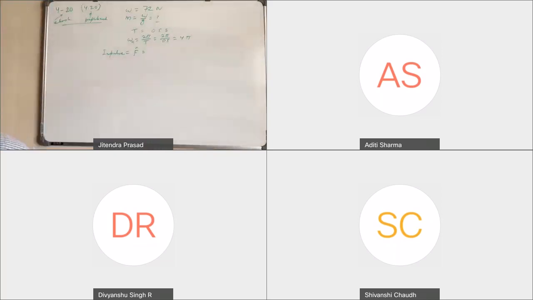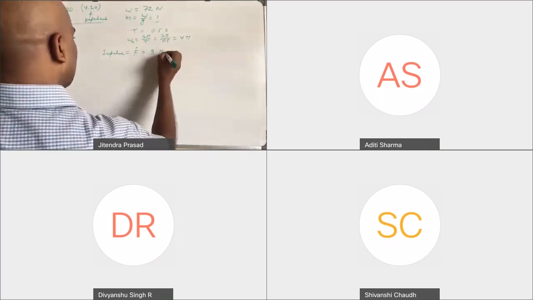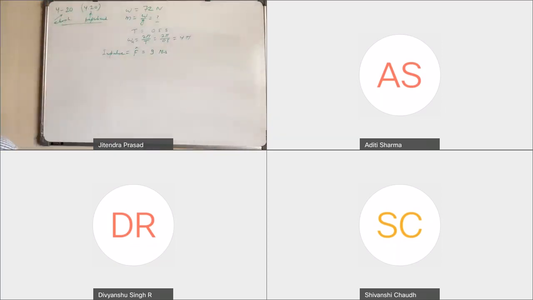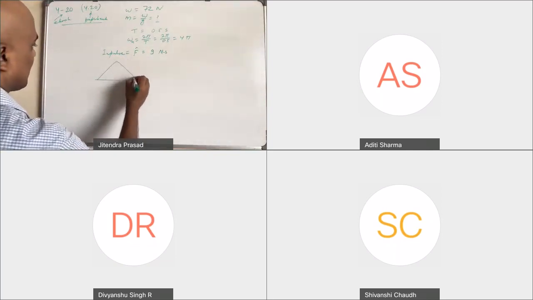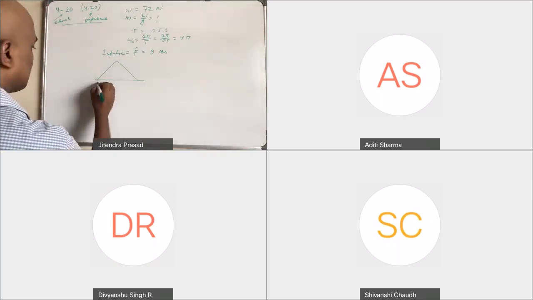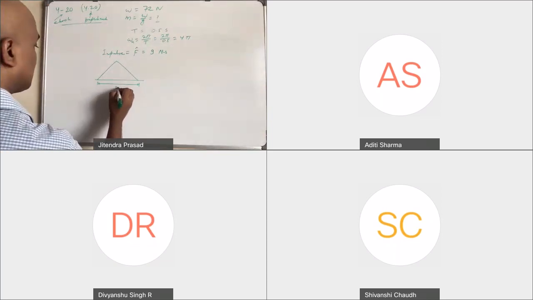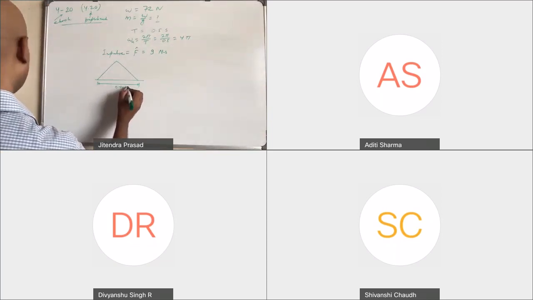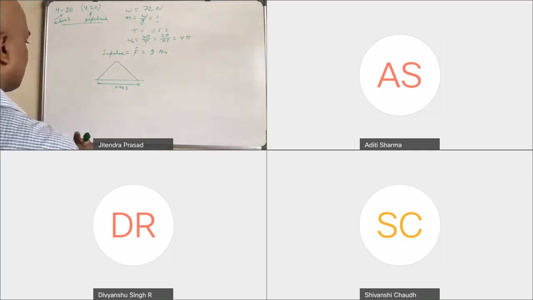So F hat is equal to 9 Newton second, and it has a triangular shape with a time duration of 0.40 second. Determine the displacement of the mass.